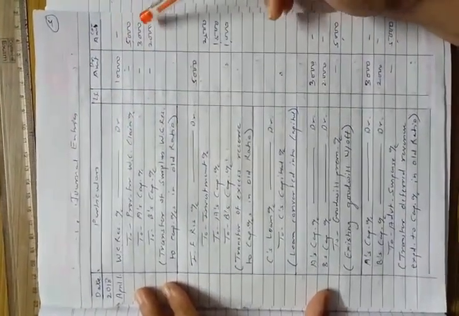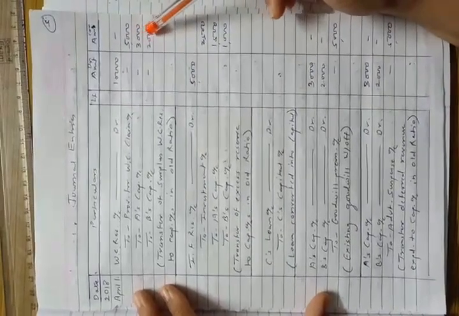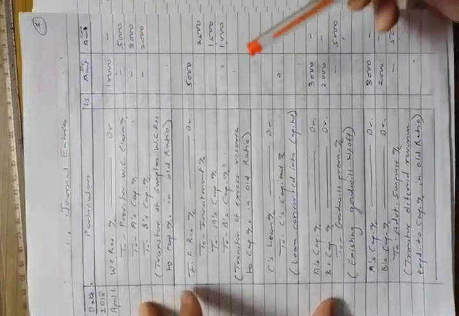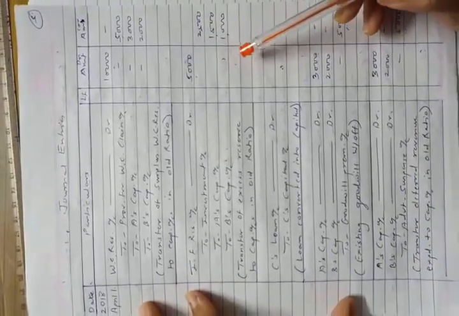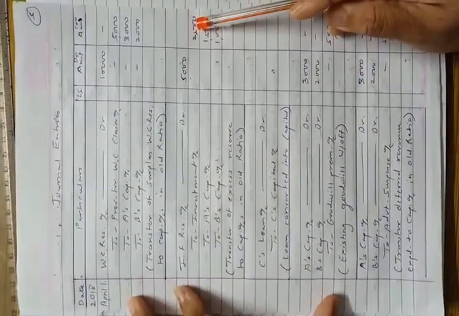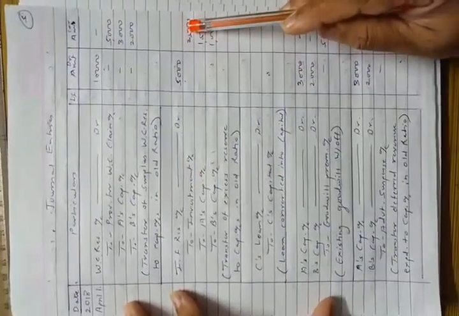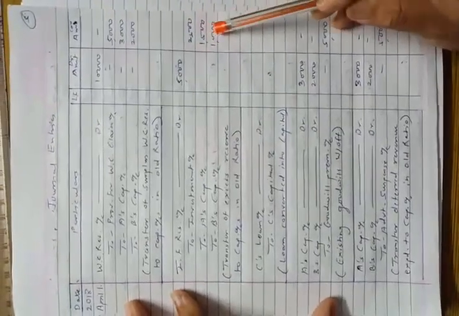So 5,000 is transferred to provision for claim account and the remaining amount is distributed between the partners. Second entry is of investment fluctuation reserve. There is a fluctuation of 2,500 in investment value. So the fluctuation has been transferred to investment account to adjust the value of investment and the remaining amount is distributed between the partners.